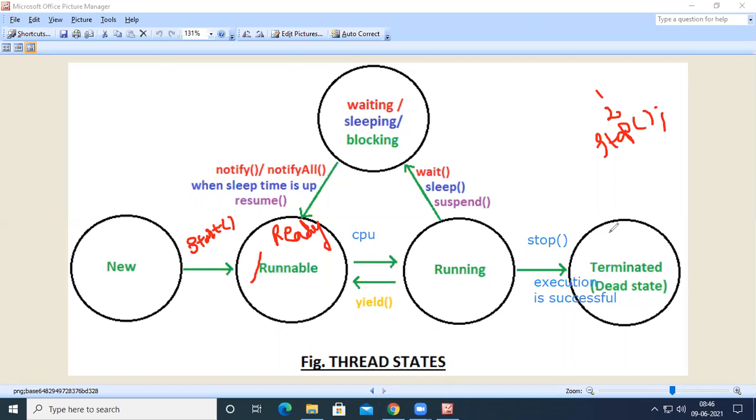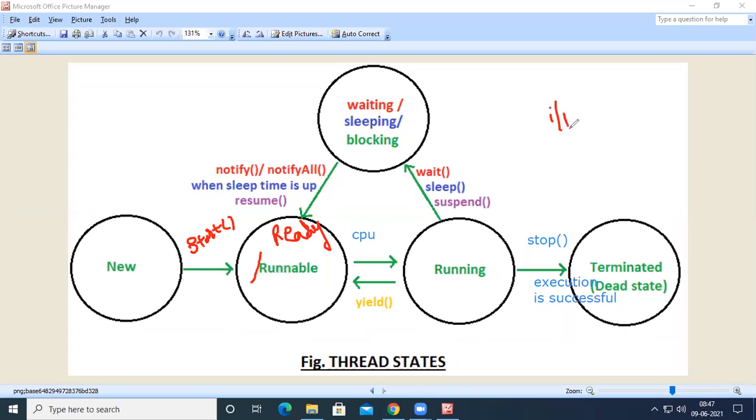Now, what does the thread have to do in order to move from running to waiting? A thread can be moved from running to waiting automatically when it requires some inputs.